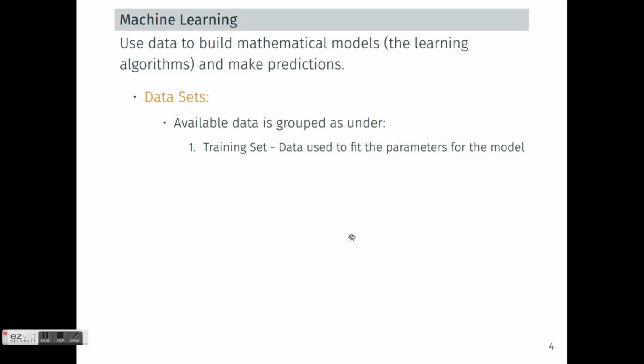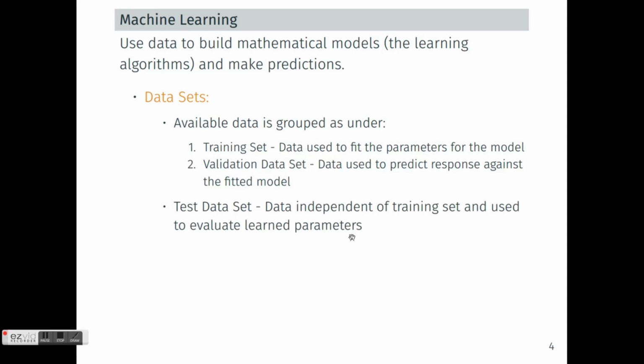A second part of the available data set forms the validation data set. The validation data set is used to predict the response of the model which we have already tuned, and we have optimized the parameters using the training data set.